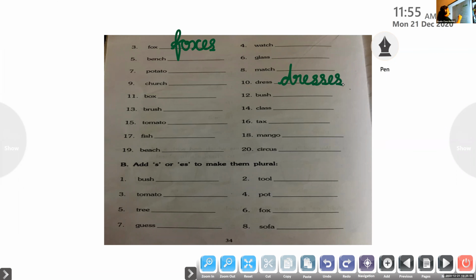Dresses. Then circus. Circuses. S is the last letter. Then mango. O is the last letter. So we are allowed to add ES. Mangoes. Okay. So this is possible.